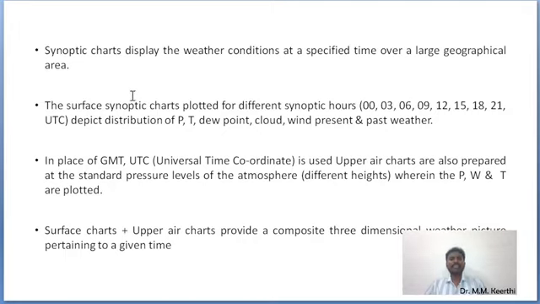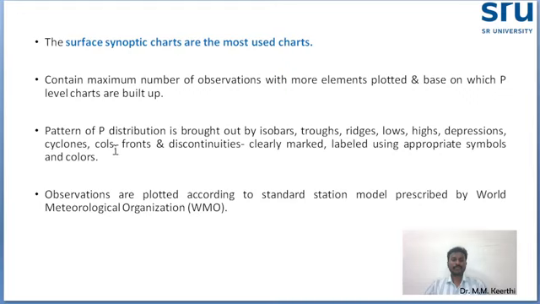In the synoptic chart, the weather condition at a specific time is displayed over a larger geographical area. It is not every 1 or 2 hours; it is every 3 hours: 3 o'clock, 6, 9, 12, 15, 21, like that, based on Universal Time Coordinated. They give pressure, temperature, dew point, cloudiness, wind speed, wind direction, past weather, and all the weather parameters. There are two types of weather charts in the synoptic chart: surface and upper air charts. The surface synoptic charts are mostly used compared to the upper air synoptic chart.